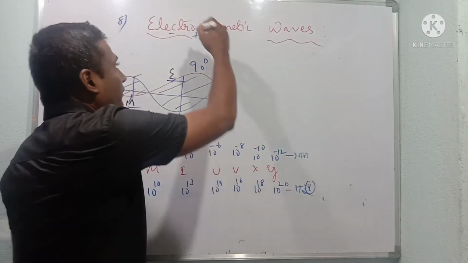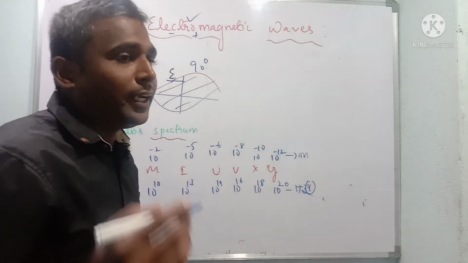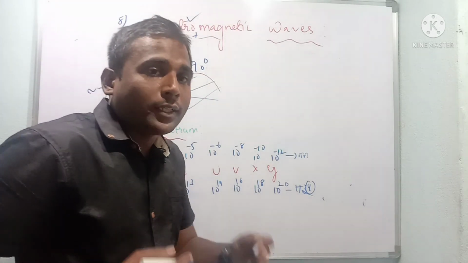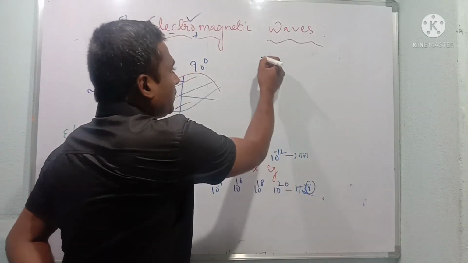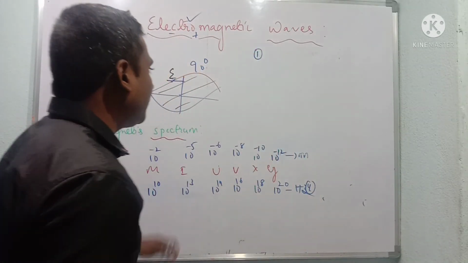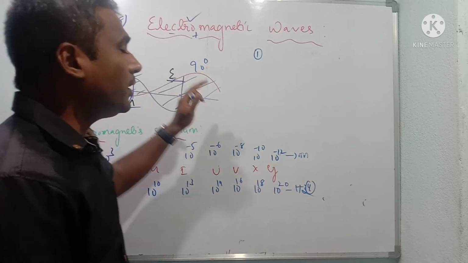After understanding the definition of electromagnetic waves, let us understand the properties of electromagnetic waves. The first property is the speed of these waves.